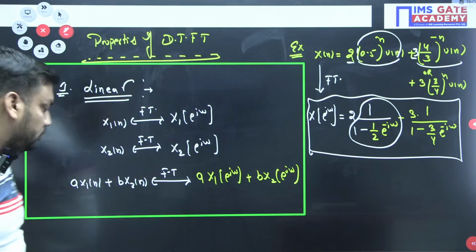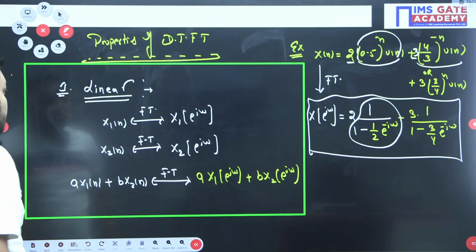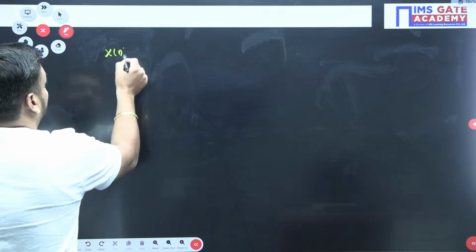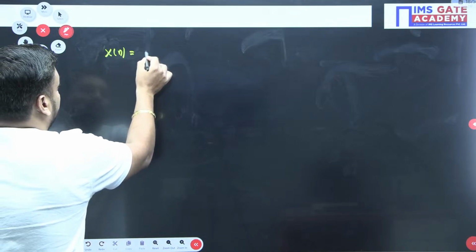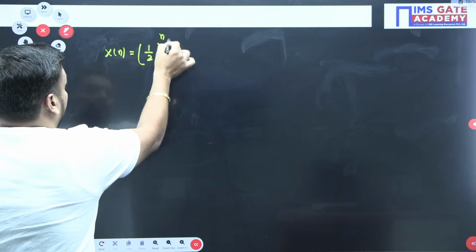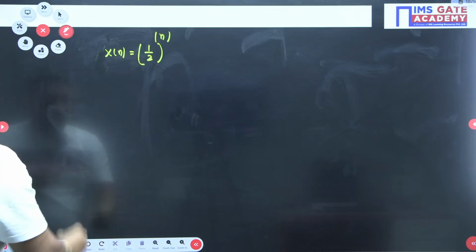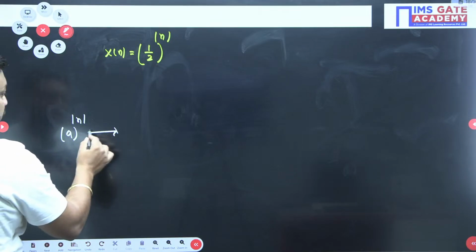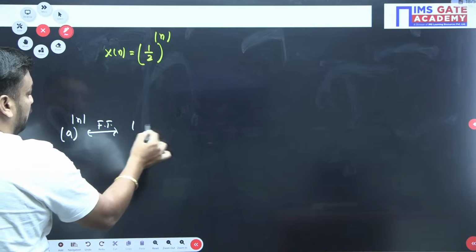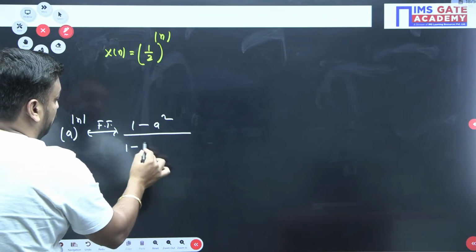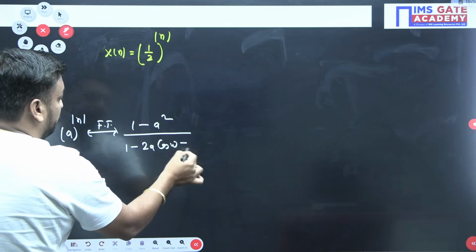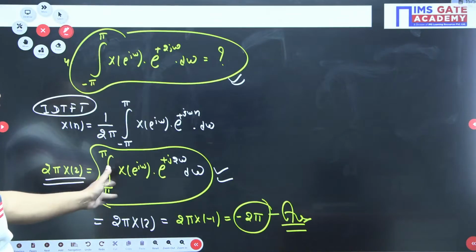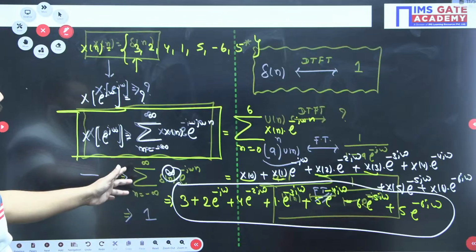Yes. So I am asking one more question to you guys. The next property we will also discuss. X[n] equals (1/2)^|n|. Find the Fourier transform of this. Do you remember the standard form? We started it today in the earlier part of the class. For a^|n|, the Fourier transform is nothing but (1 - a²)/(1 - 2a cos ω + a²). You can check it. Where will we discuss this today? Here.